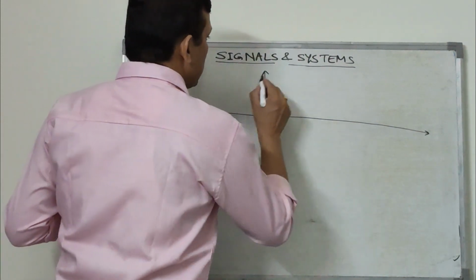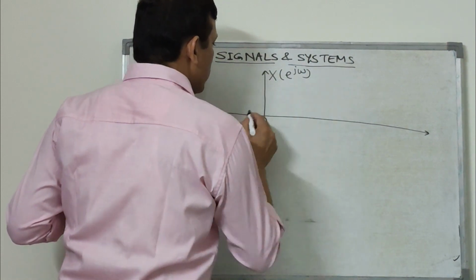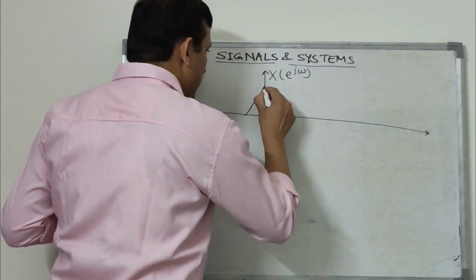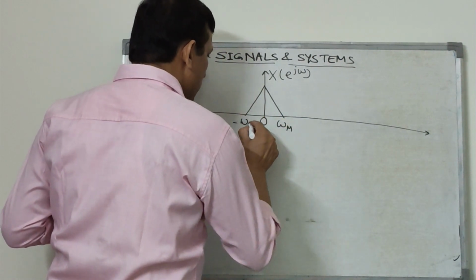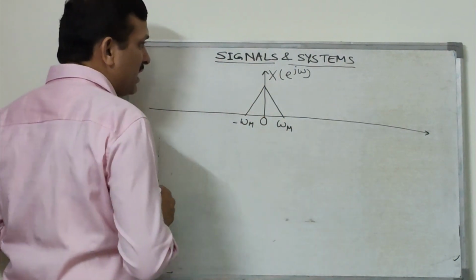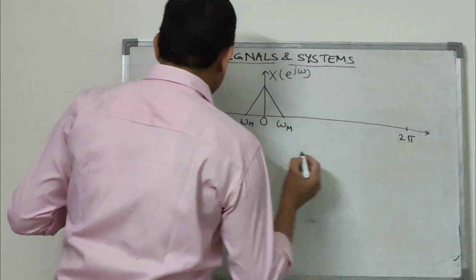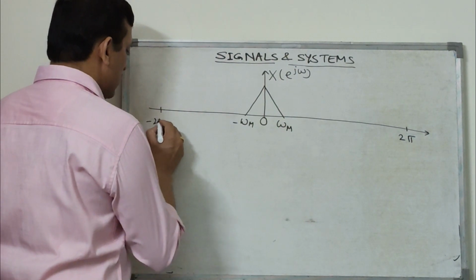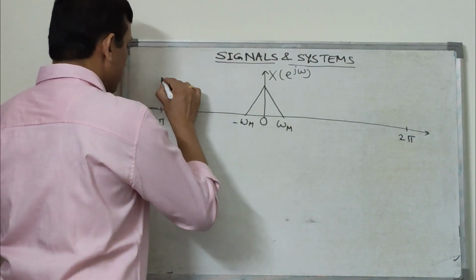2 pi, and this is X e to the power j omega. If this is a band limited signal, let this be omega_m and this be minus omega_m. Then at 2 pi and at minus 2 pi, the same will be repeated.